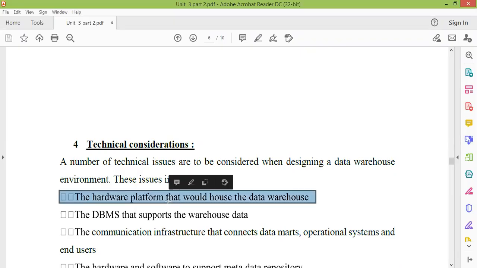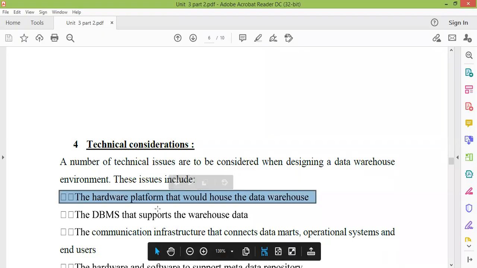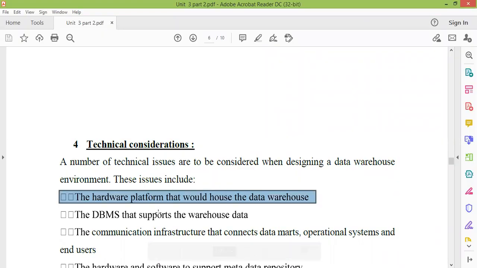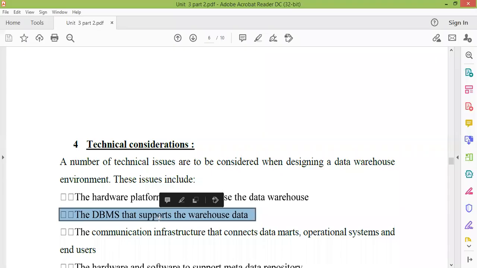These issues include the hardware platform that would house the data warehouse. So that I've told, first you need to consider what hardware platform you're going to use. Then the DBMS that supports the data warehouse data.